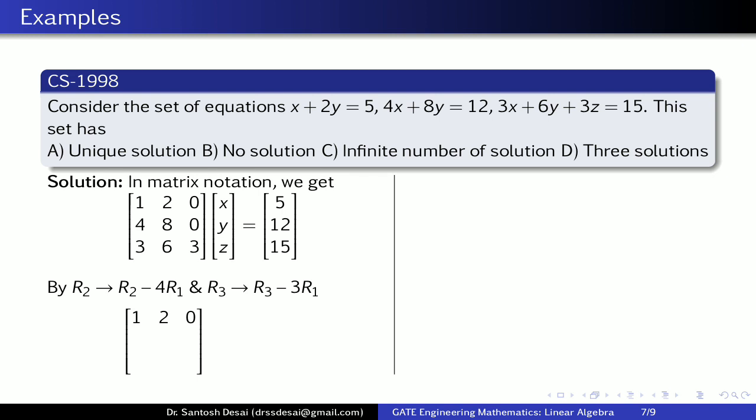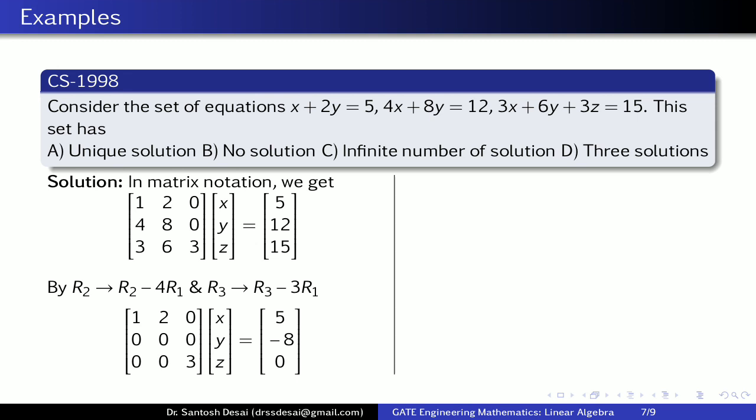With the transformation R2 minus 4 times R1, the second row will be: first element is 0, second element is also 0, and third element is again 0. And R3 changes to R3 minus 3 times R1, we get first element as 0, second is again 0, and then 3 as it is. Now xyz as it is, equal to the RHS: first element 5 as it is, then 12 minus 20, that is minus 8, and 15 minus 15, that is equal to 0.